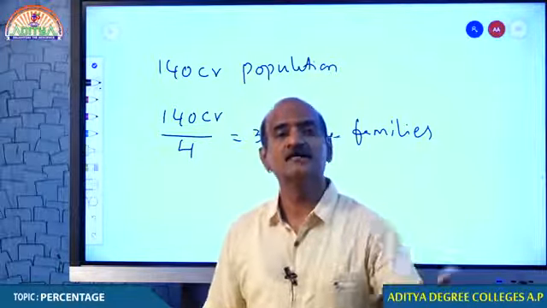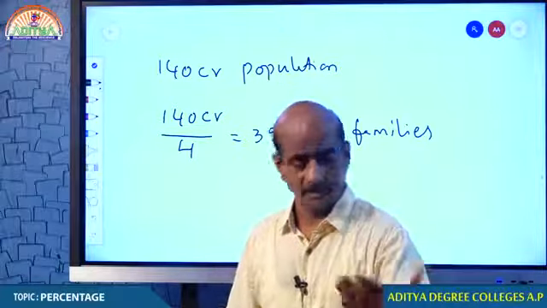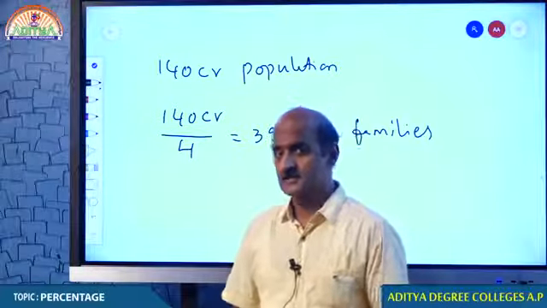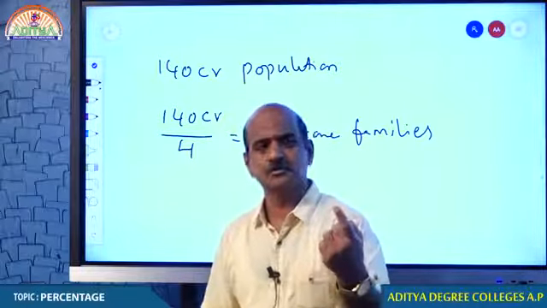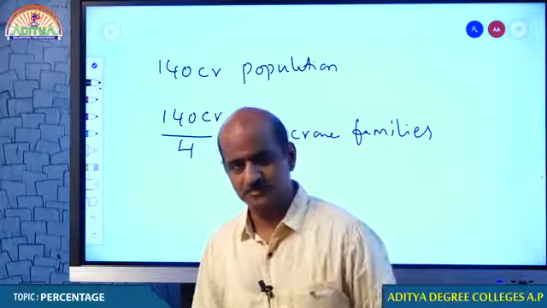So when there are 35 crore families in India, students, just listen to me, we must be consuming 1 liter of petrol for sure.